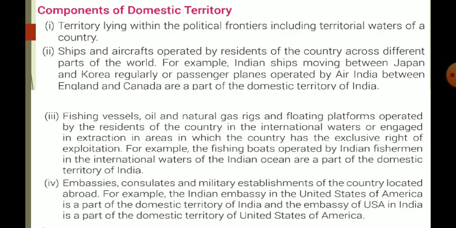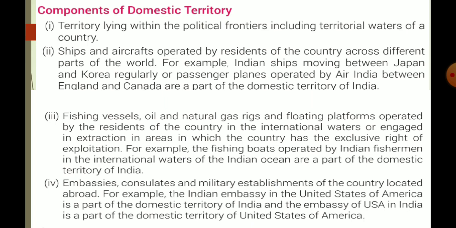Now let me understand what is included in the domestic territory of a country. In very simple language, domestic territory includes three areas. First of all, land area. Second, water area. Third, air area. In land area, we include all the political frontier, as well as all Indian embassies, consulates and Indian military establishments that are located in other countries.